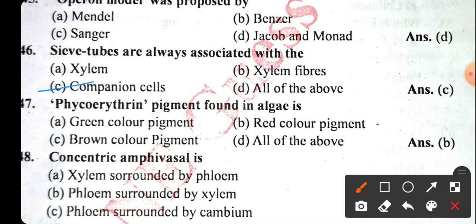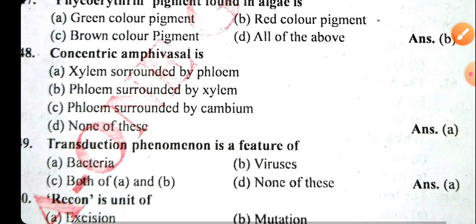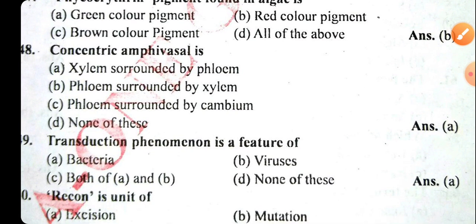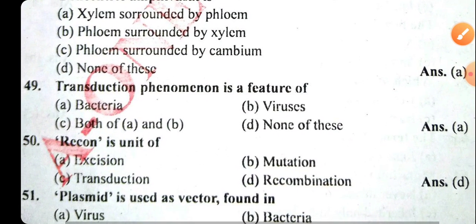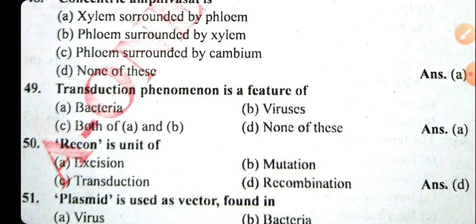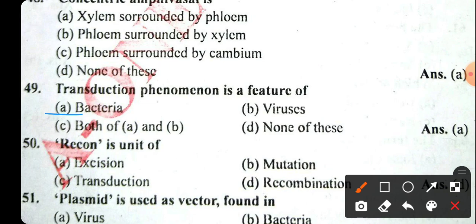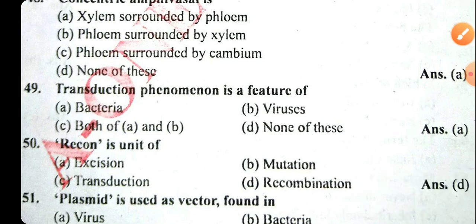Okay. Phycoerythrin pigment found in algae is the red color pigment. We know that erythrin means red color, and phycoerythrin means red color pigment, that will be the right answer. Concentric amphivasal is the xylem that is surrounded by phloem. The right answer will be option A. Now the next question: transformation phenomenon is a feature of bacteria, that is transformation takes place.